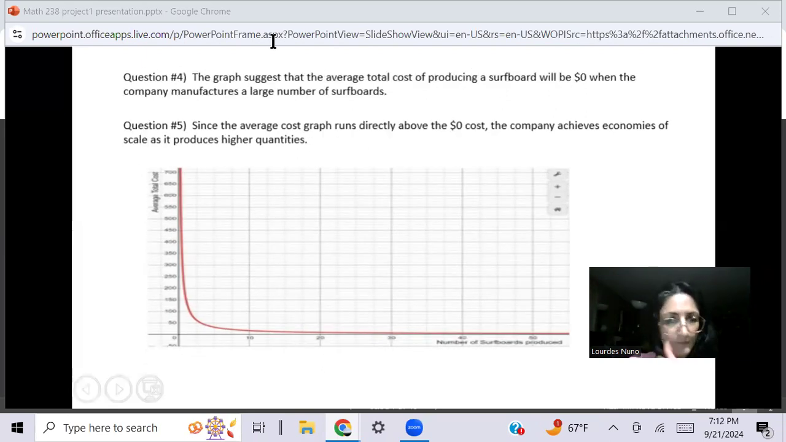The next question. So number 4, I believe, according to the graph here, if the company produces a large amount of surfboards, their cost will be basically 0. Yes, and for number 5, I believe that the company does reach economies of scale, since the line graph runs just along the 0. So I believe, yes, they do reach economies of scale.